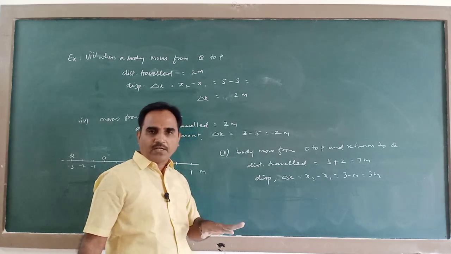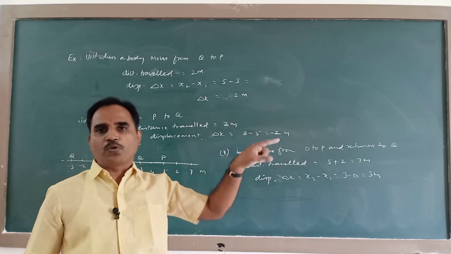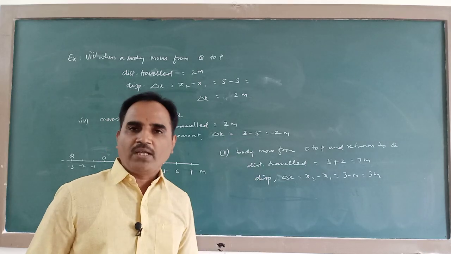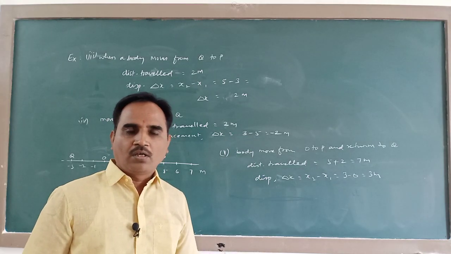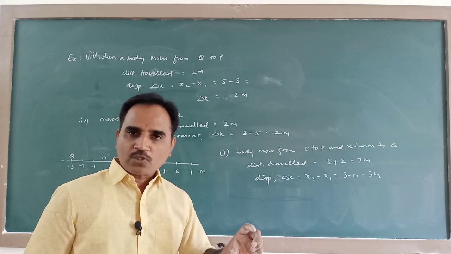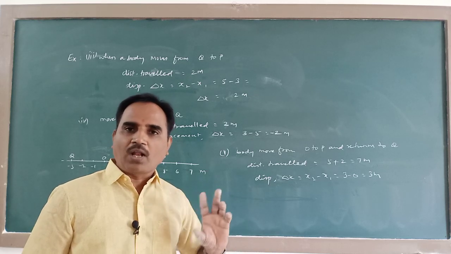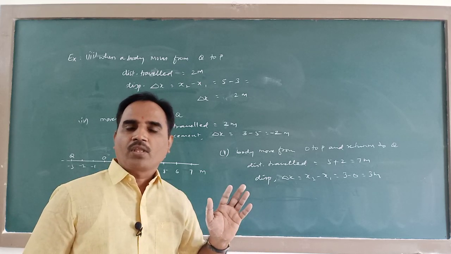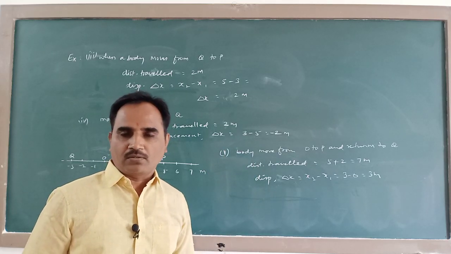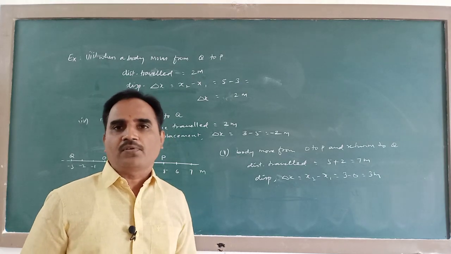Direction is positive or negative. If it is in the positive direction, the displacement is shown by a positive sign. If it is in the negative direction, the displacement is shown by a negative sign. So magnitude of displacement and distance travelled can be equal, or distance travelled can be more than that of displacement. But distance travelled can never be less than the magnitude of displacement.